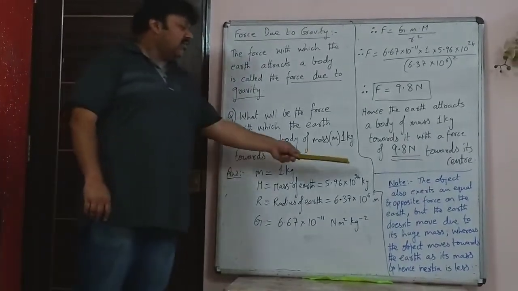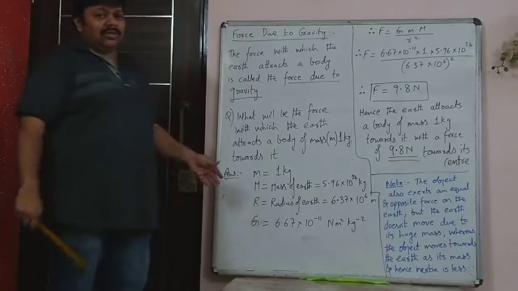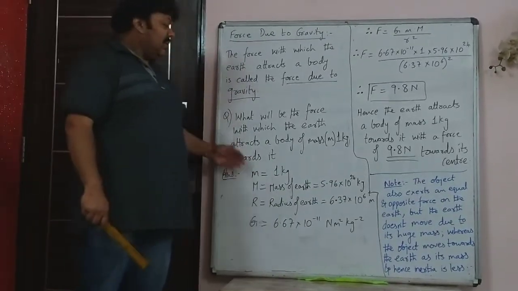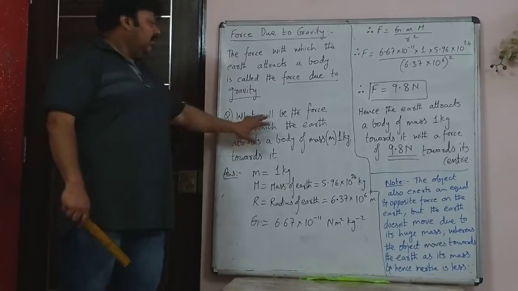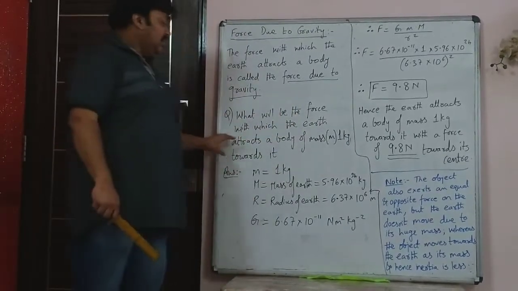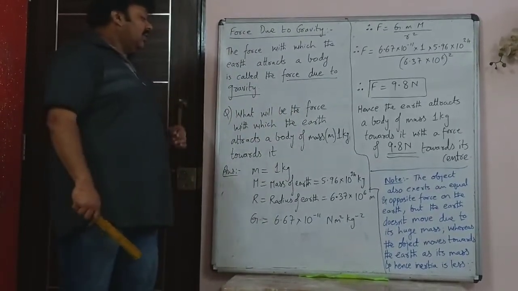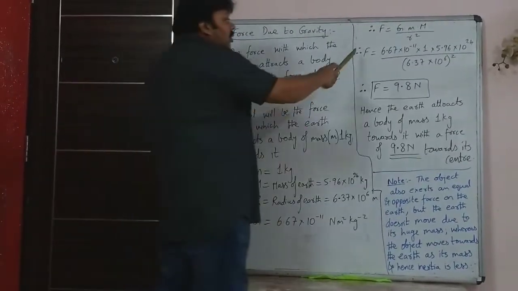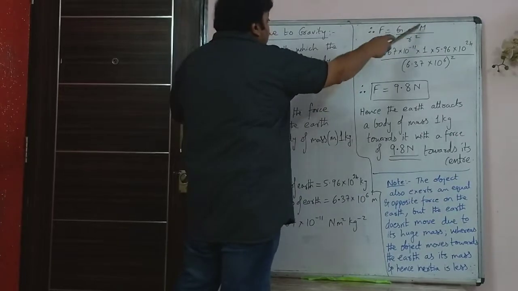Now these values you need not learn. They have never asked these values of mass of earth and radius of earth. The question is only what is the force with which an object of mass 1 kg will be attracted towards the earth. So now you are using Newton's law of gravitation.